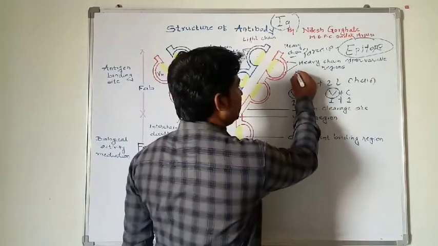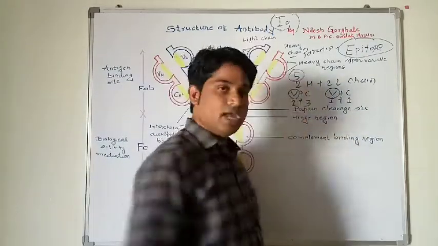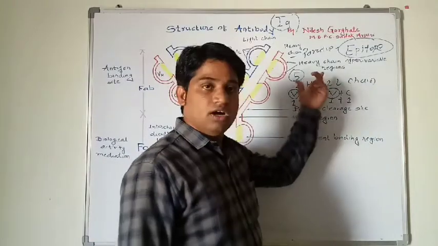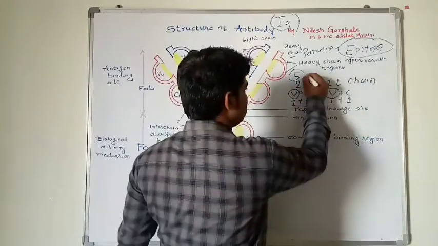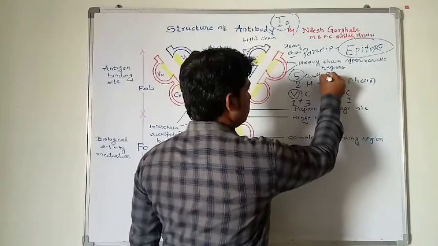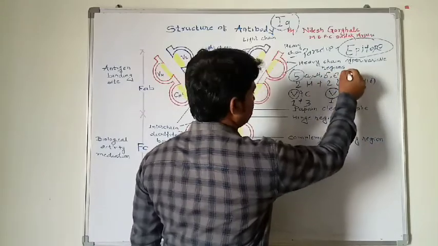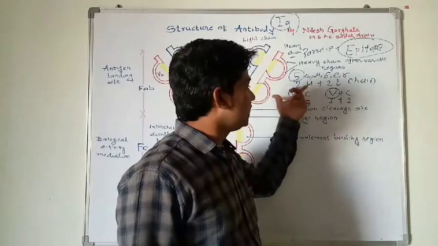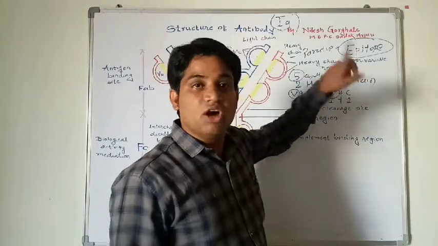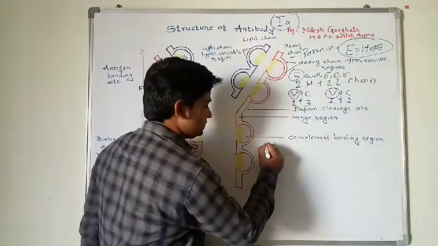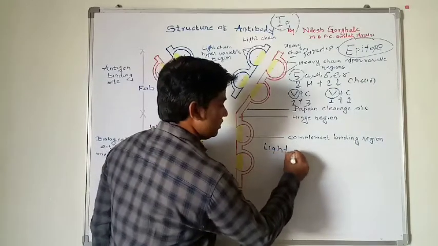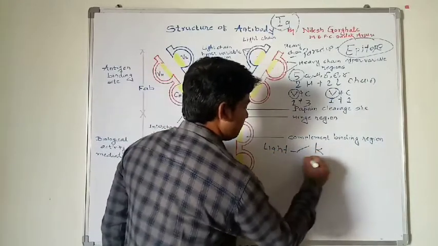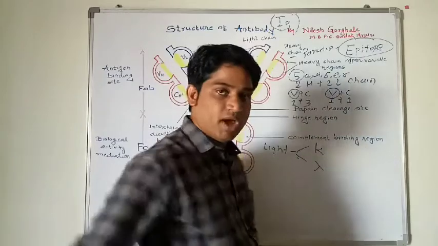Five types of heavy chains are present: alpha, mu, delta, epsilon and gamma. These are the five heavy chains, and light chains are of two types: one is kappa and another is lambda.